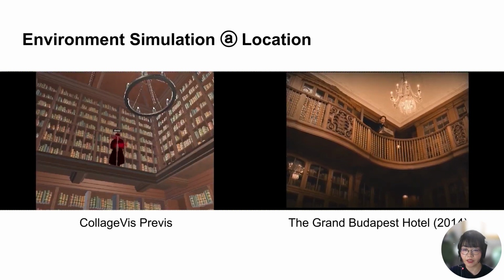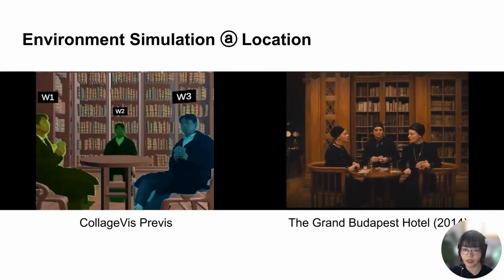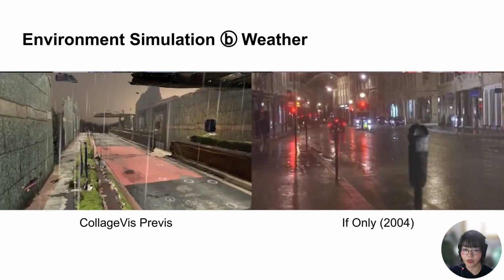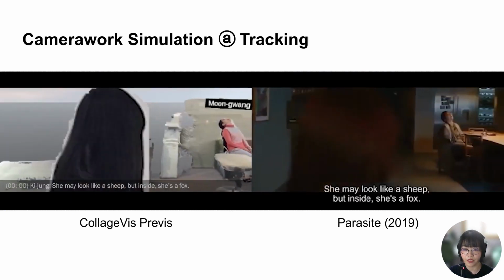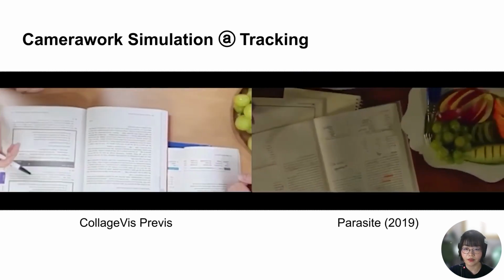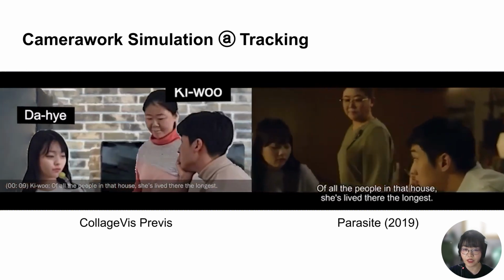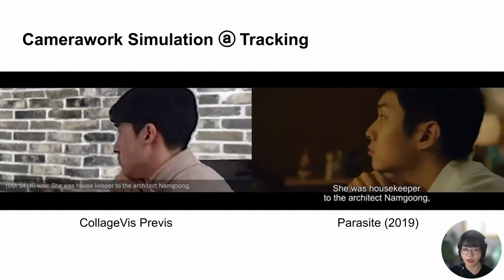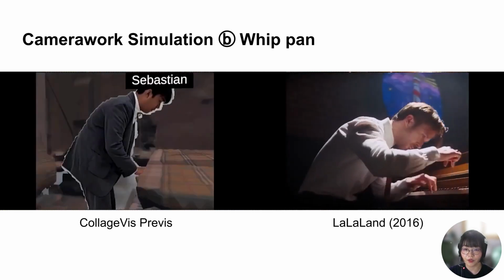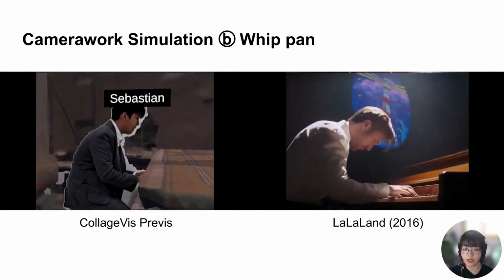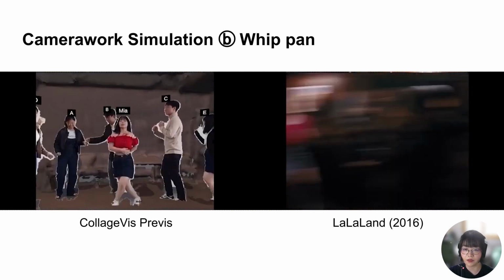Here we simulated different shooting environment with 3D data and weather particles. We also demonstrated various camera work. This scene shows a smooth camera transition like the dolly track effect in cinematography. This scene simulates the whip pan camera motion, quickly switching between dancers and a pianist.